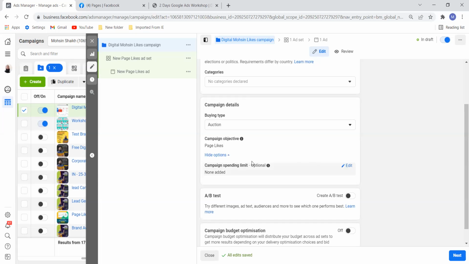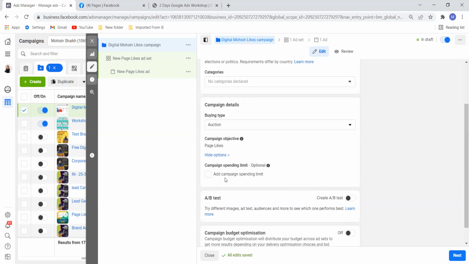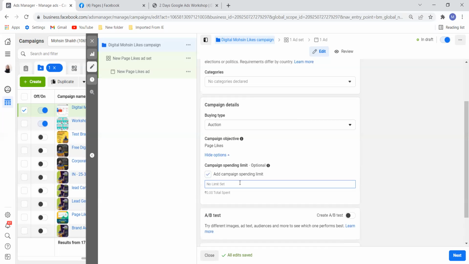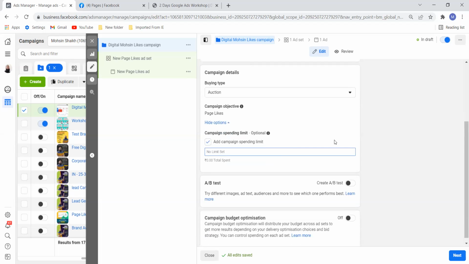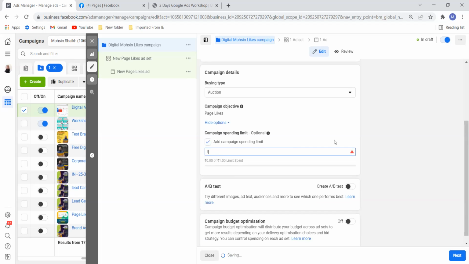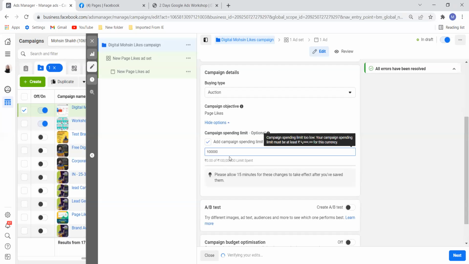Again, campaign spending limit. For example, if I want, I can mention that I don't want this campaign to exceed a limit. I can mention here that I don't want to spend more than, for example, 1 lakh. I've just taken an example.